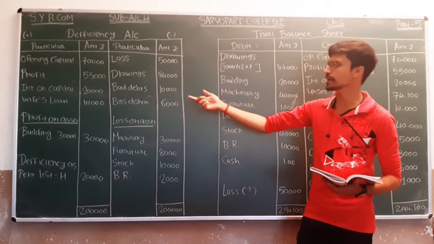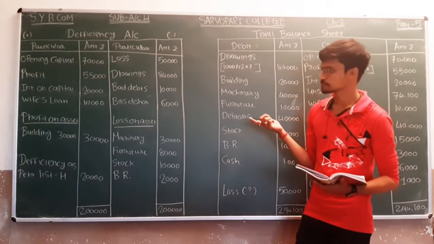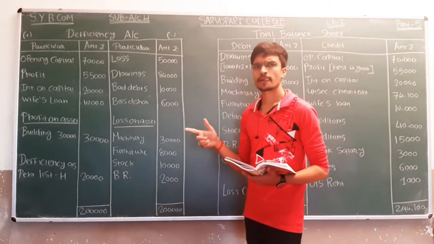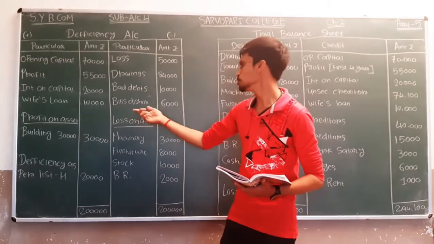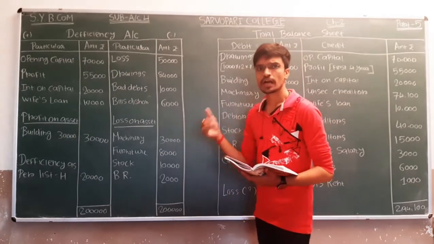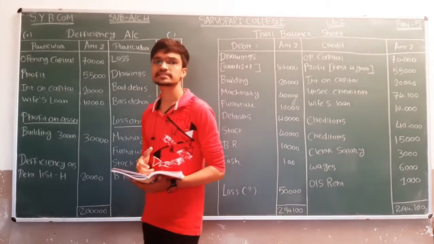So here we are getting the bad debts of 10,000 from list A, unsecured creditor. We are getting the bills dishonored amounting to 6,000. After that we have to consider the assets.